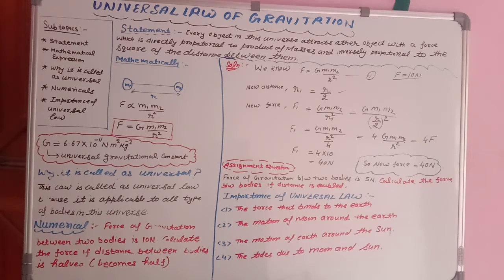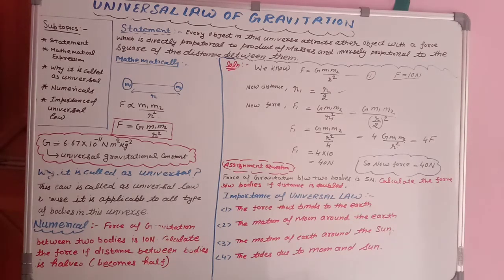Third, why it is called universal. There are so many laws, but only this law is called universal law. Why? Fourth, we will solve one numerical, and one numerical you will get as an assignment question. And last, what is the importance of this law, why it is so important.